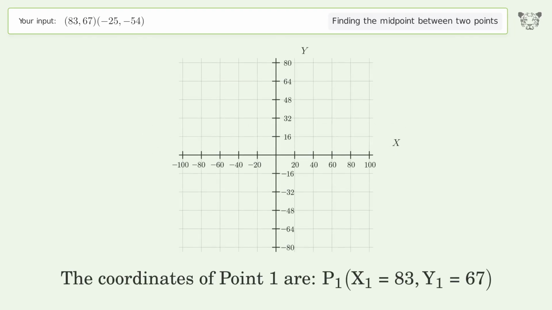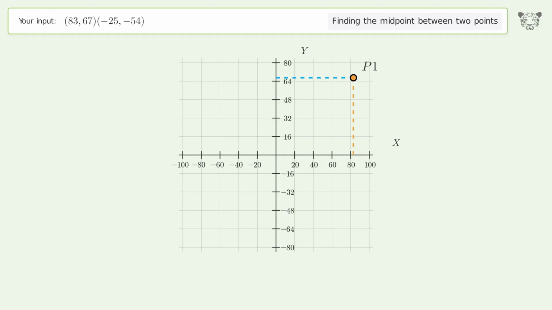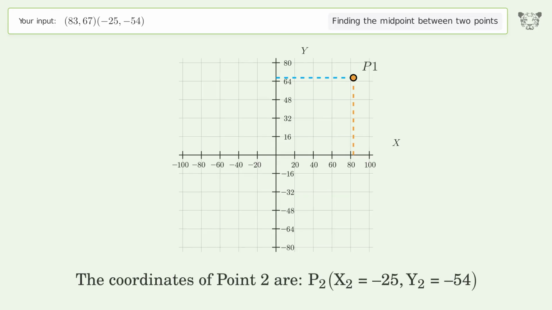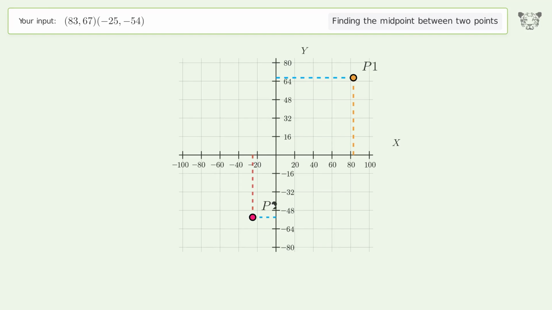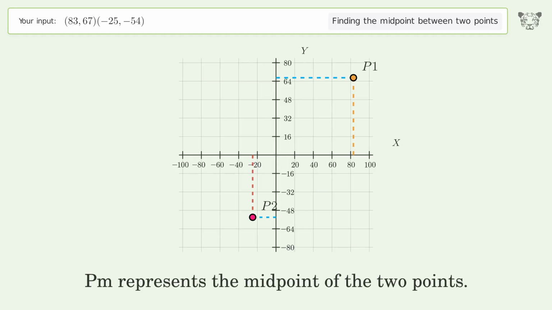The coordinates of point 1 are, x1 equals 83, y1 equals 67. The coordinates of point 2 are, x2 equals negative 25, y2 equals negative 54. PM represents the midpoint of the 2 points.